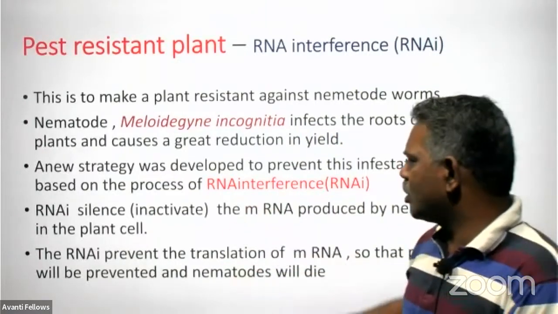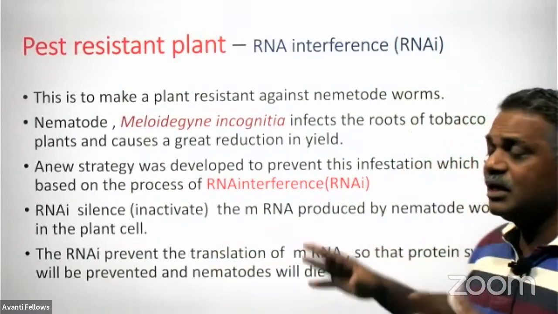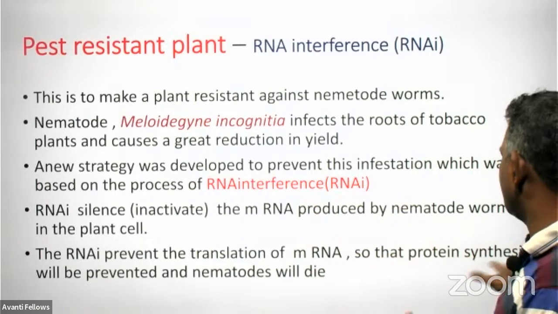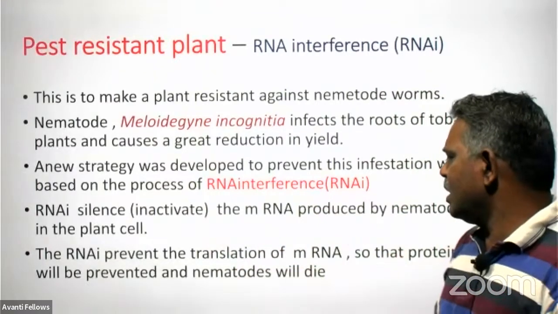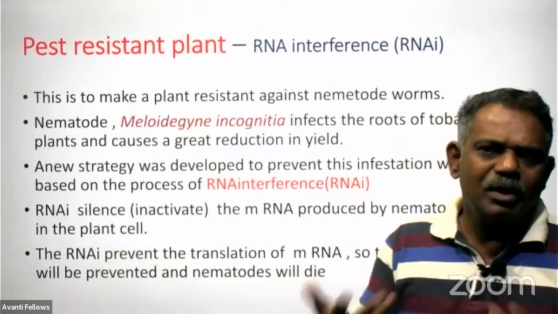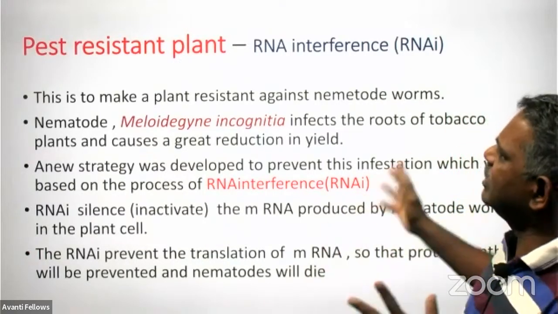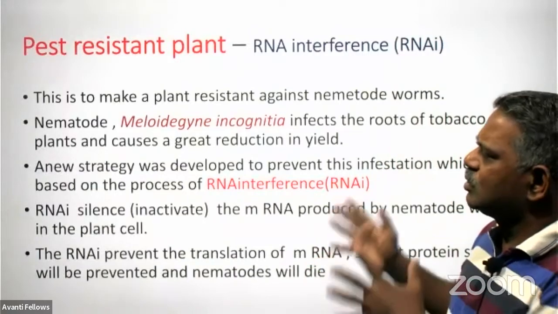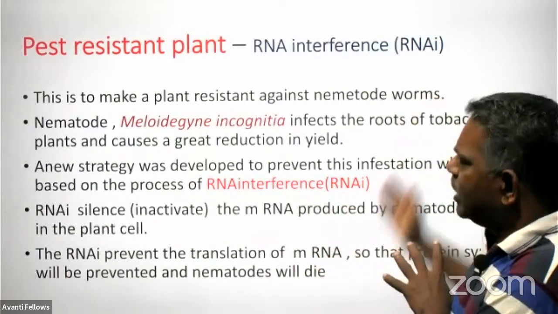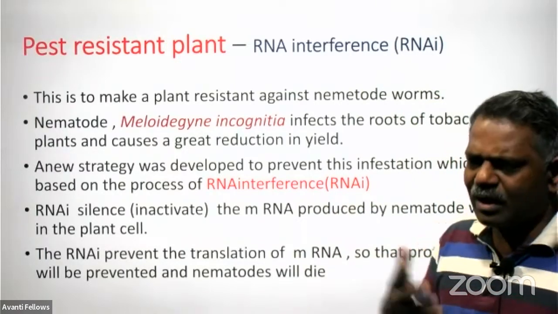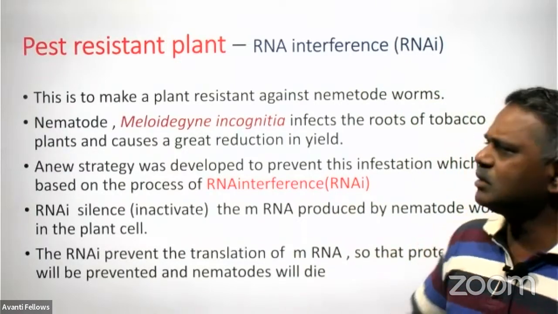RNAi present in the tobacco plant prevents the translation of the mRNA produced by the nematode worm, so protein synthesis will be prevented and the nematode will die and will not be able to multiply its number. So this plant is getting resistant. Through biotechnology, we can make the plant resistant, with no need to apply chemical pesticides here, because the plant is